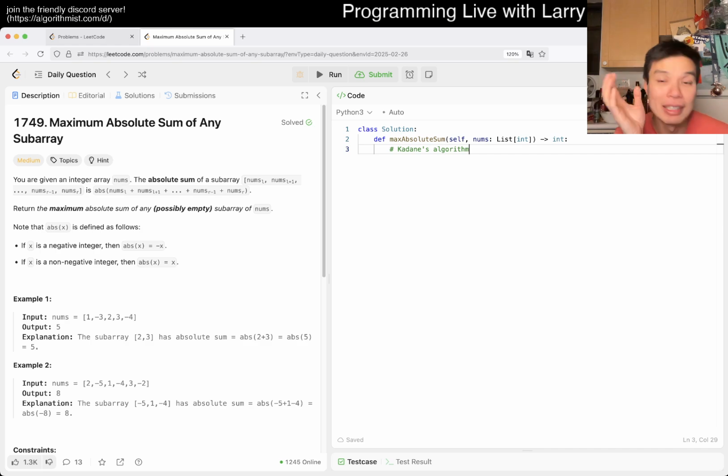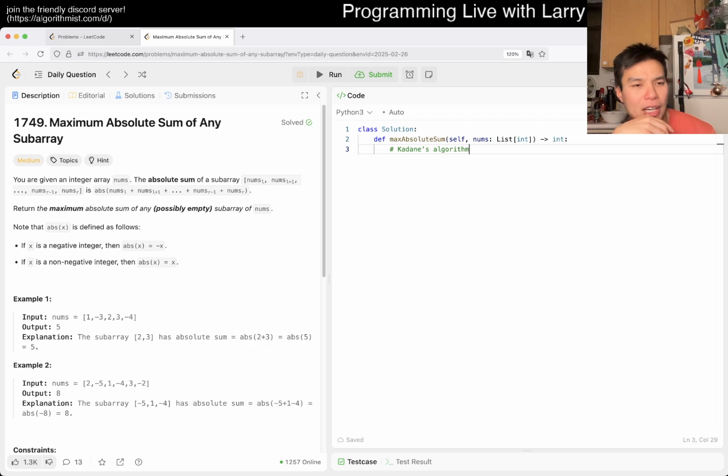Maybe I should have taken a break, but Kadane's algorithm is one of those things that's a little bit awkward, a little bit hard. The thing I worry about with Kadane's algorithm is that people just memorize it, right? I don't know how often it comes up. It is somewhat useful when it does, except maybe in competitive interviews. The way I like to go over Kadane's algorithm is by saying that it is a dynamic programming problem. You might not realize this necessarily.